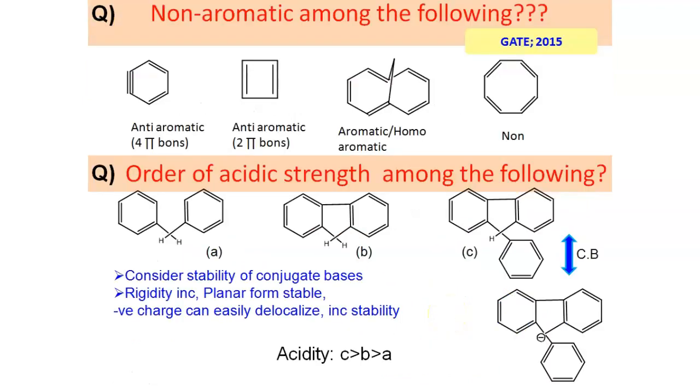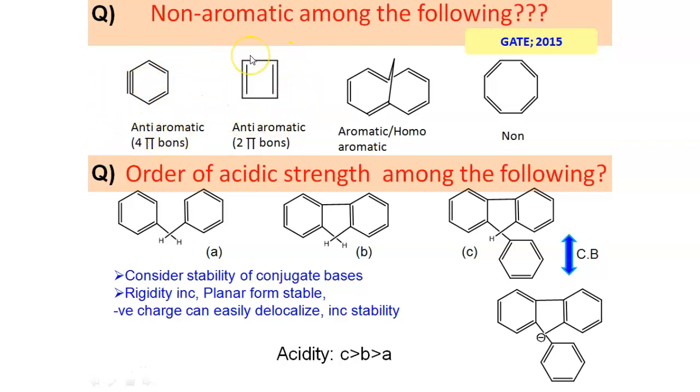Now, I will complete my lecture with a few previous year examples. The first question is, among these following four, which one is non-aromatic? First option is benzene. Here it is clear that a total of 4 pi bonds are present in this system, and it is following the criteria of an even number of pi bonds with total cyclic delocalization. Hence, benzene system is an anti-aromatic system.